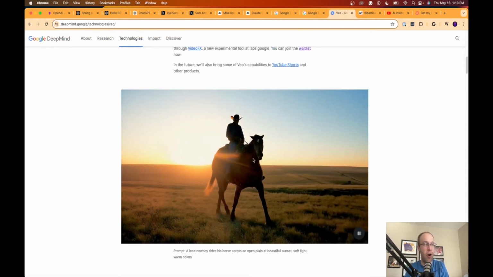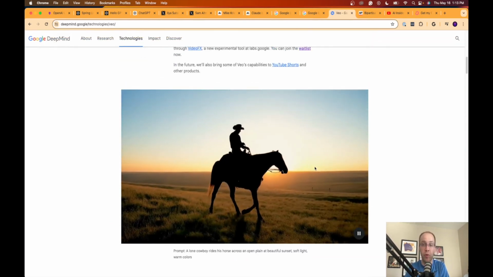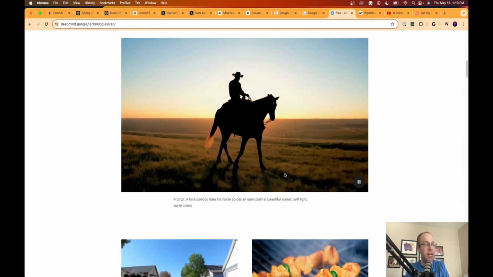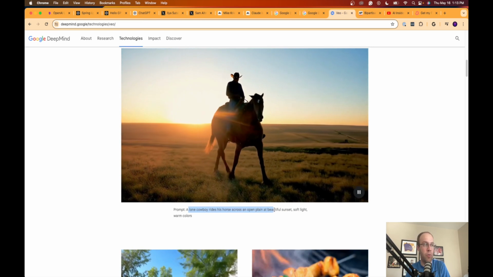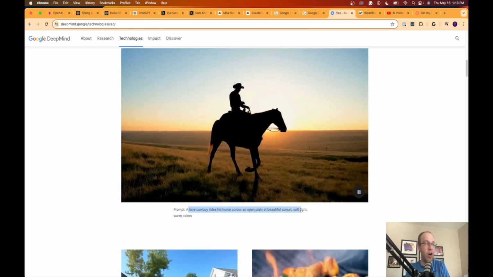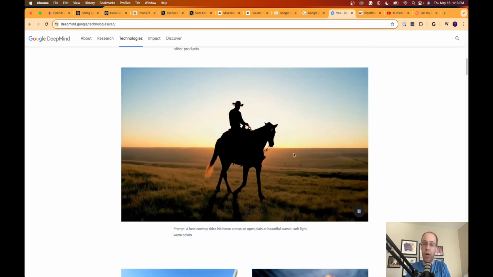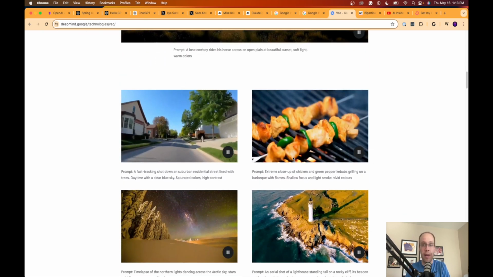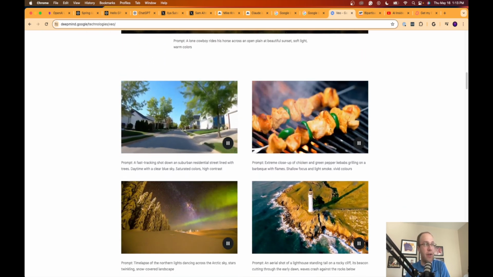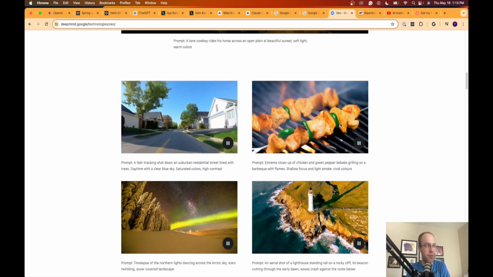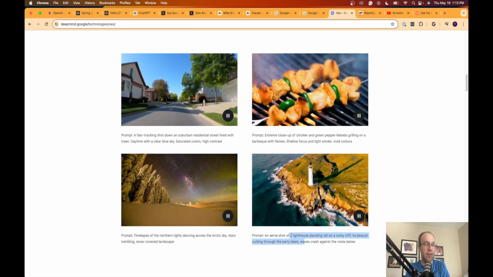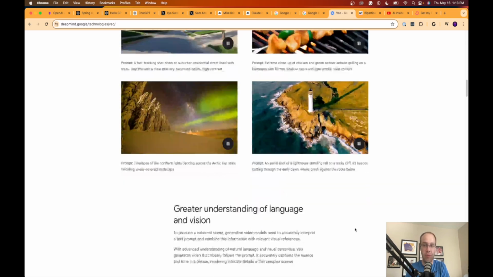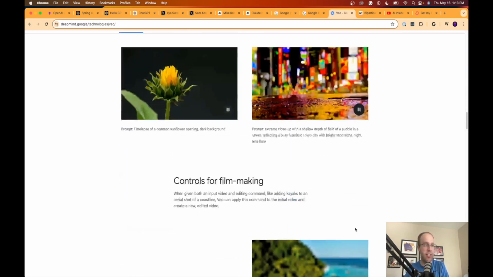So they provide all these examples on this page of what Veo can produce with text prompts. Here's the first example. A lone cowboy rides his horse across an open plain at beautiful sunset. Soft light, warm colors. Very realistic here. They also provide more examples below. Driving down a street, barbecuing kebabs on a grill, time lapse of the northern lights, an aerial shot of a lighthouse standing on a rocky cliff, right? Just some really interesting stuff here.